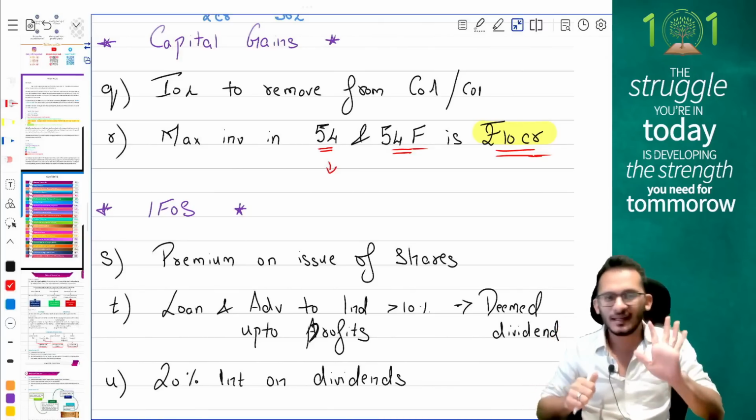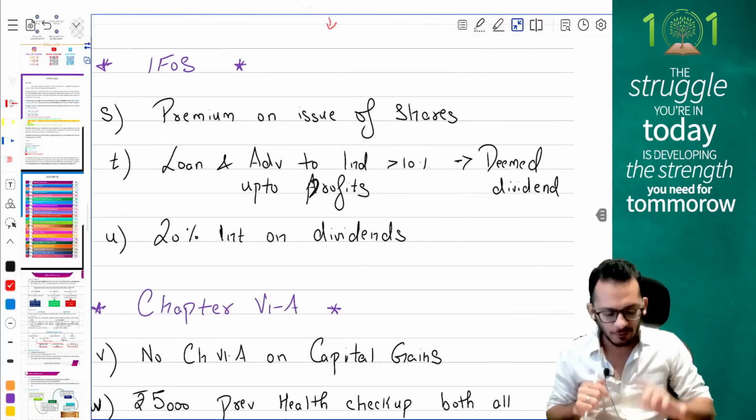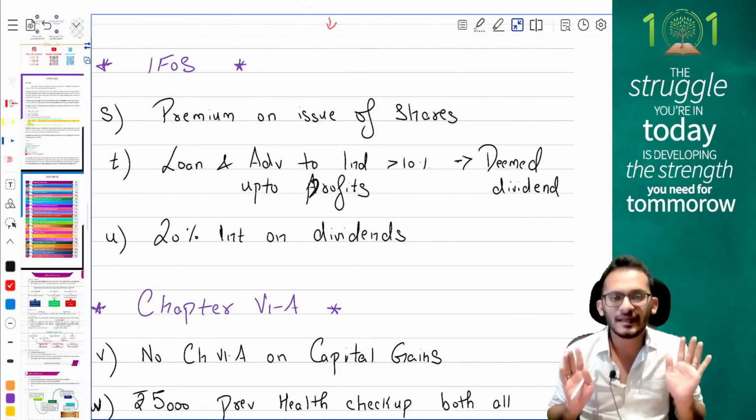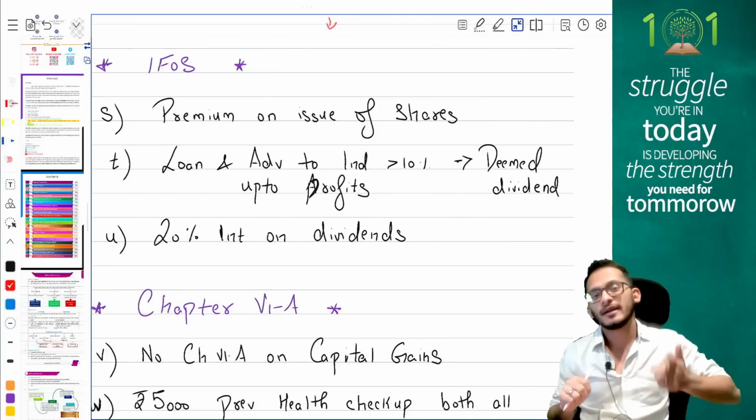Let's keep the pace. Next, we are moving on to the smaller chapter called IFOS, the provisions relating to premium on issue of shares. Last year, which they can test, people. After this is not there. So for your exams, this is critical.